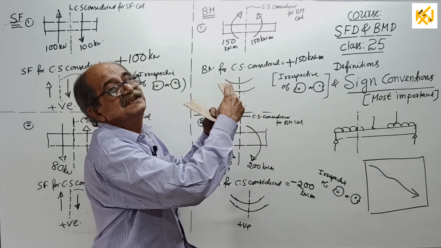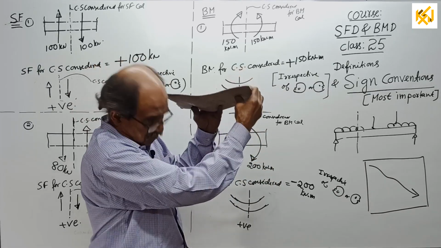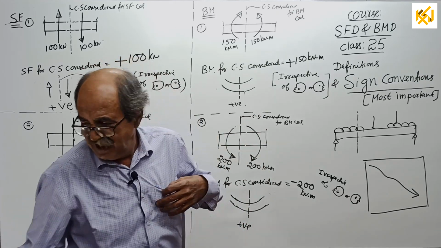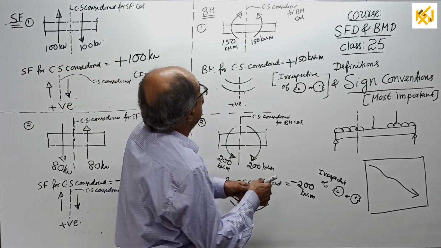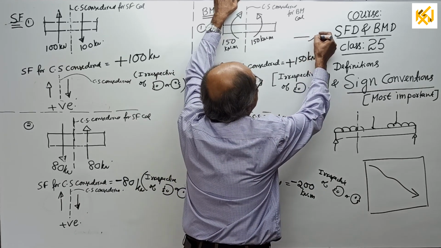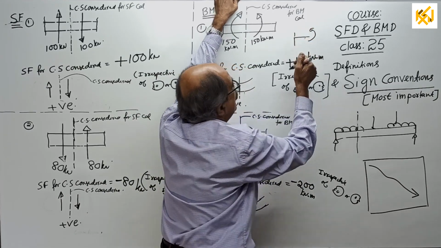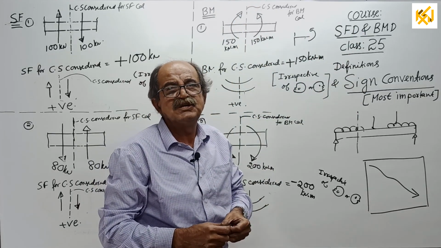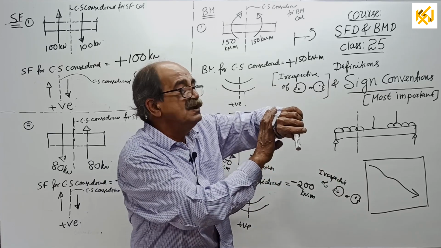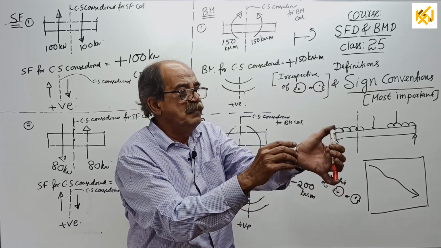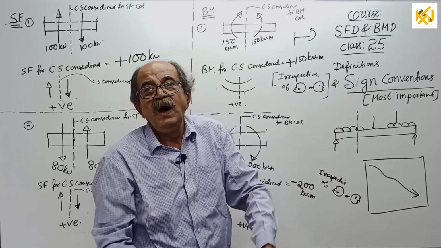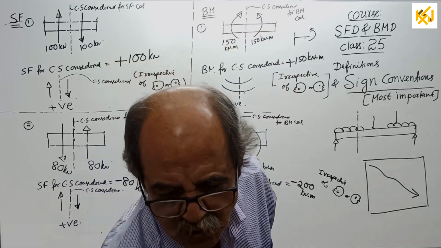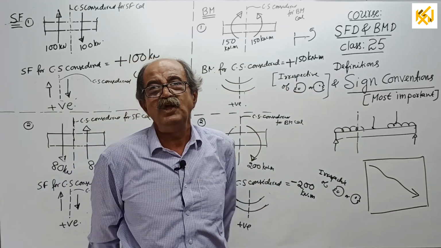Oh, yes sir, plus. Why? That's it. Then minus. That's why if I ask a student, deliberately I will do something. Sometimes I will do one thing here, a moment will come this way, when I want bending moment here. I will write anti-clockwise minus, deliberately. Students will start shouting, sir, no sir, I will see my watch. But I will tell them, when bending moment is there, never use your watch. Throw it outside. Don't throw it outside. I'll put it aside. You should never use your watch for bending moment.